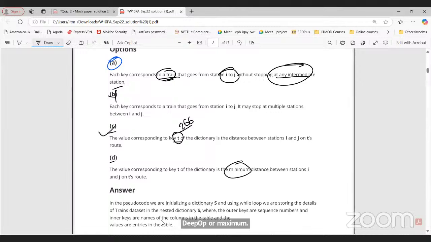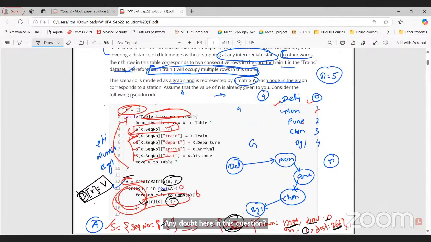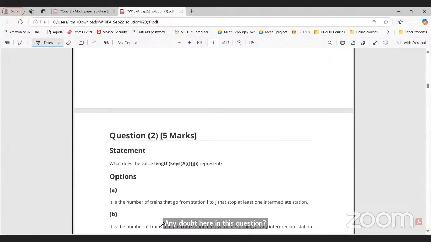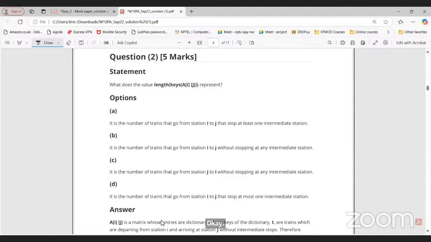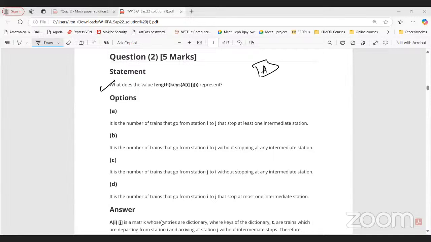Anyone, any doubt here in this question? Okay. Let's try to solve the second. Tell me the answer for this now. If you understand what this A represents, you can easily answer this question. Option B, sir. Option number B. Okay.